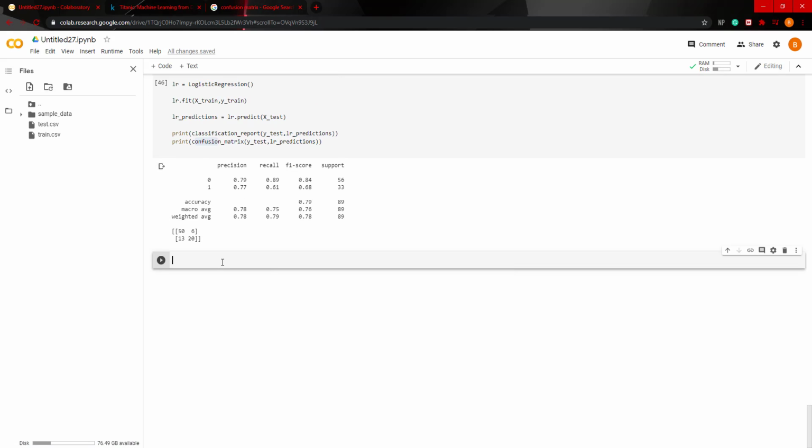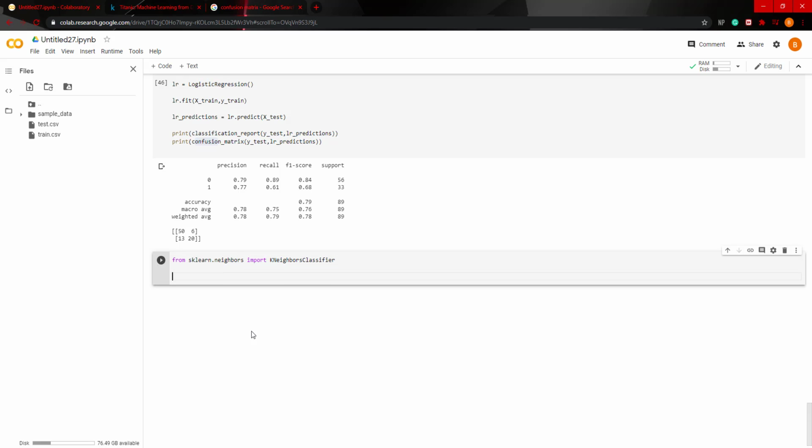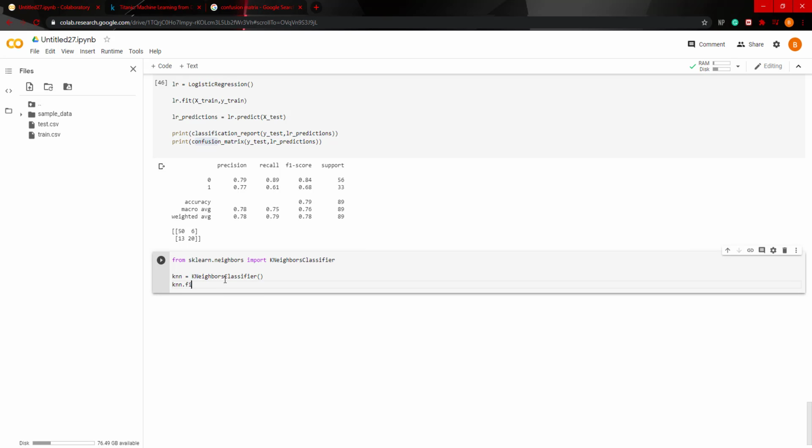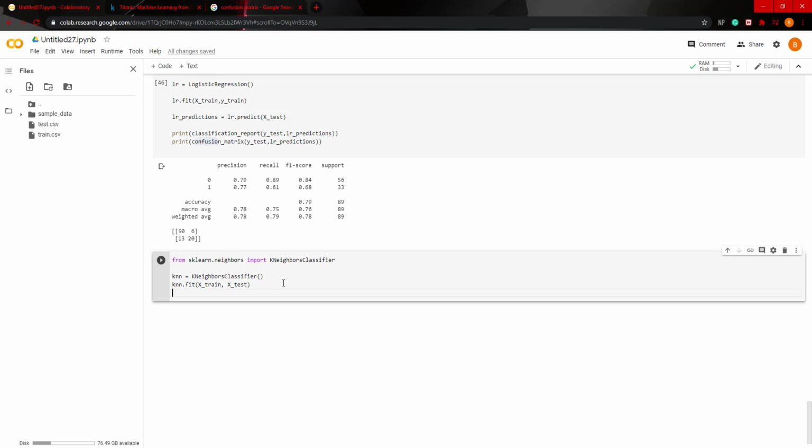Okay, so now we're gonna use the k nearest neighbors and see how that performs. So we'll do from Scikit-Learn dot neighbors import k nearest neighbors classifier, and then we'll just instantiate k nearest neighbors classifier into knn, and then knn.fit fit our data into the model, x train, x test, and then knn predictions equals knn.predict, and we're going to pass the X test.